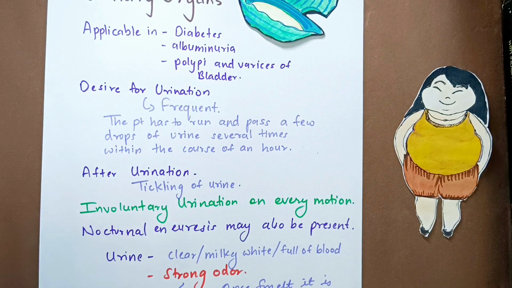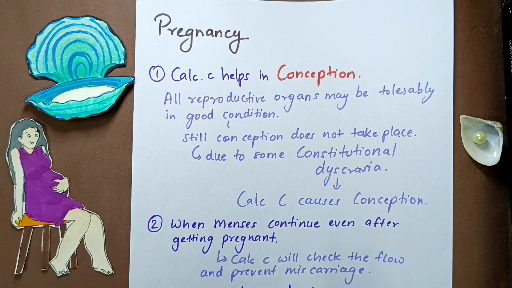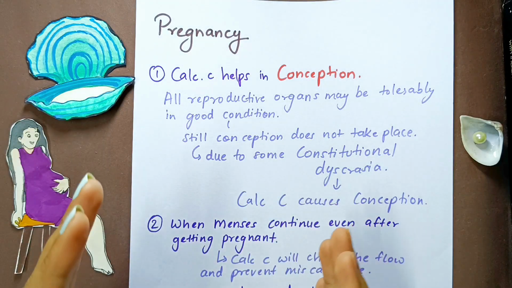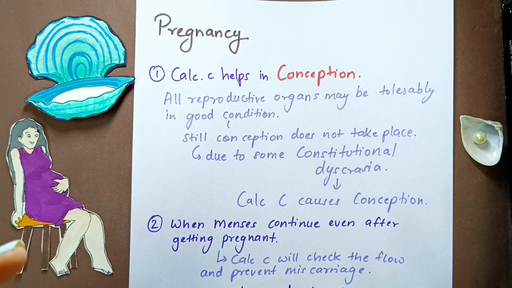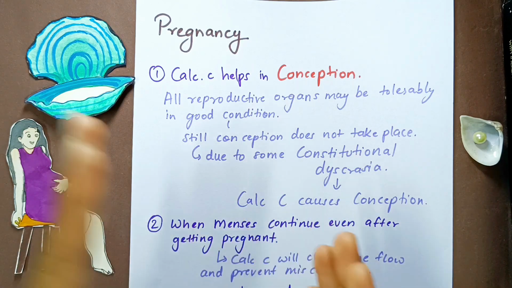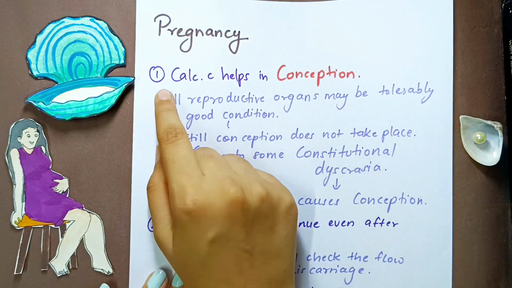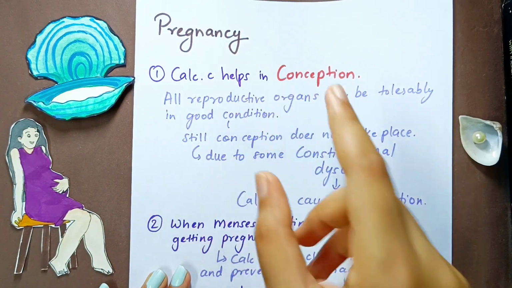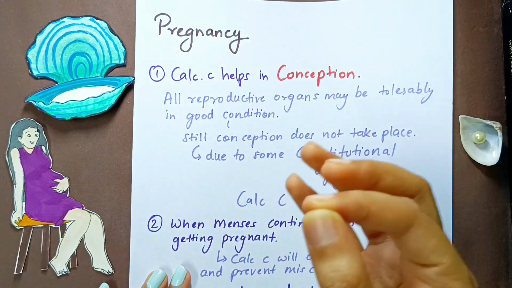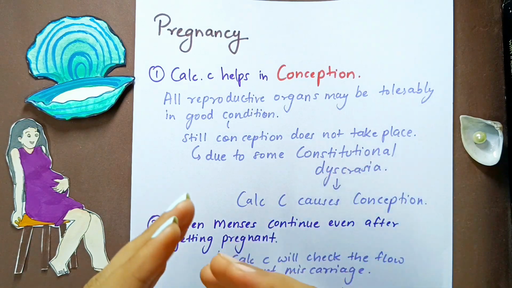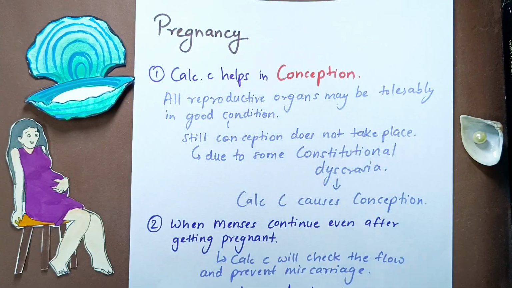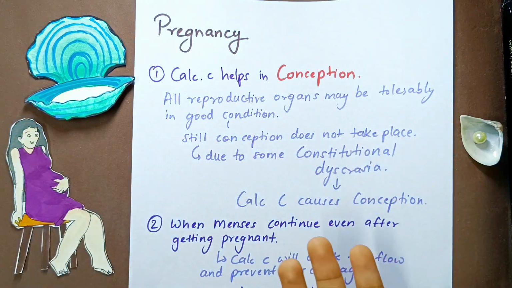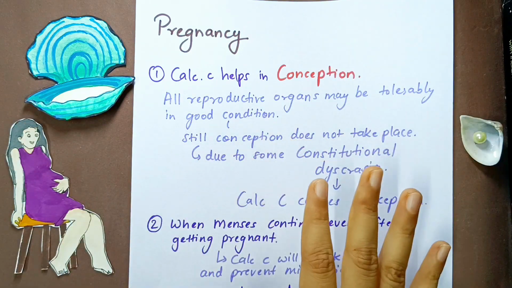All right, then we'll go to pregnancy. Dr. N.M. Chaudhary mentions many points related to pregnancy, because this remedy is very, very useful in pregnancy. Let's see how it is helpful. First of all, Calcarea Carb helps in conception. Even if conception is not taking place and pregnancy has not even started, since pregnancy takes place only when conception is there, so conception has not taken place.